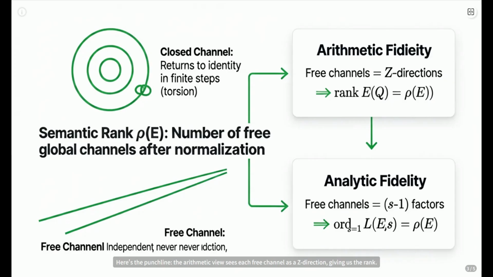Here's the punchline. The arithmetic view sees each free channel as a Z direction, giving us the rank. The analytic view at the central point s equals 1 sees each free channel needing its own s minus 1 factor to vanish faithfully. So both projections read the exact same number, rho of E. It's not coincidence. It's the same underlying structure being seen through different lenses.